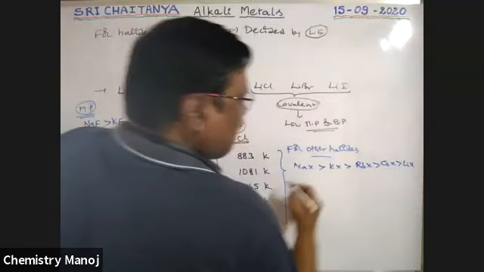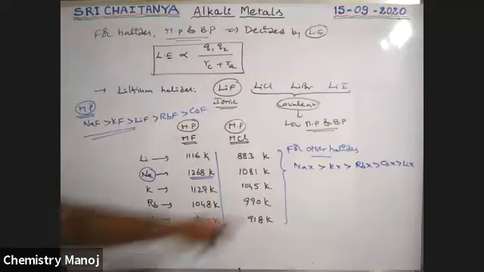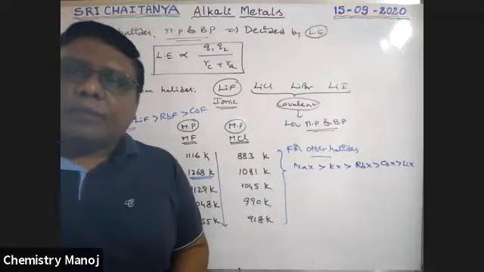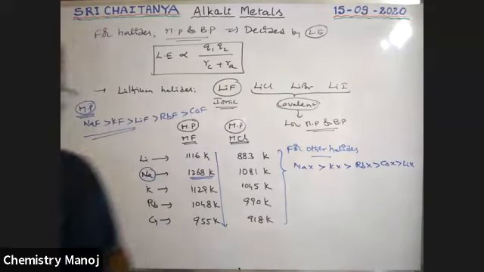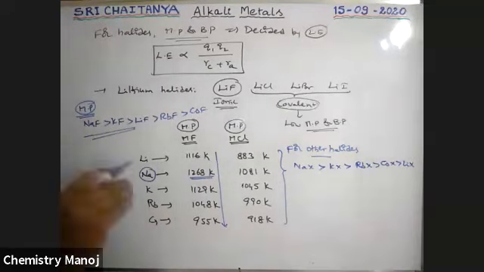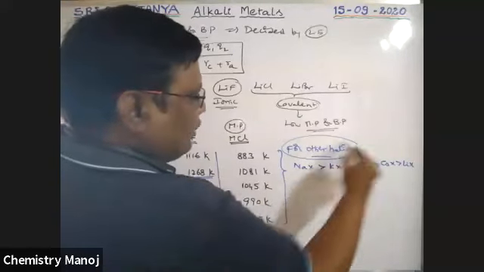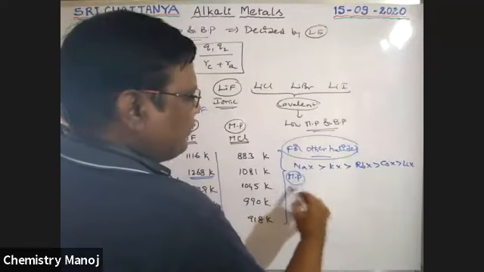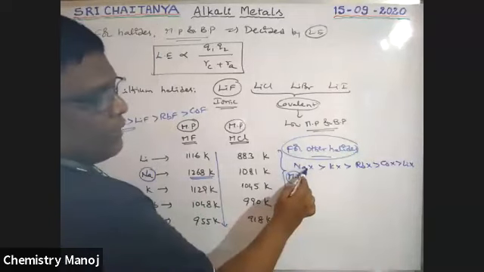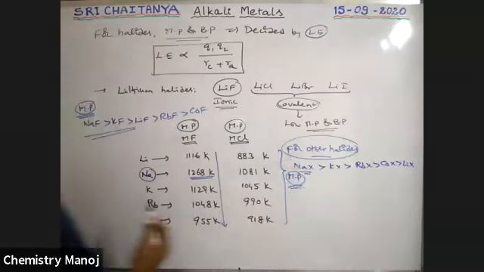This is the order of melting points for other halides. Similarly, boiling points follow the same order. It is very, very important. For other halides, the MP and BP order is such that sodium halide has the highest melting and boiling points.